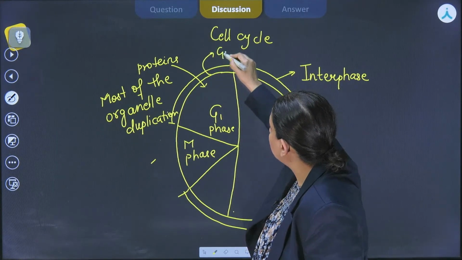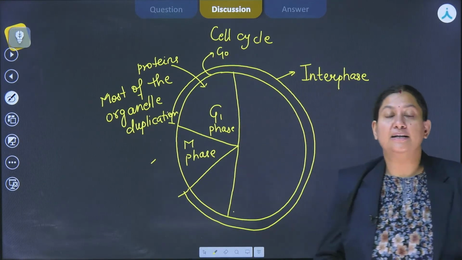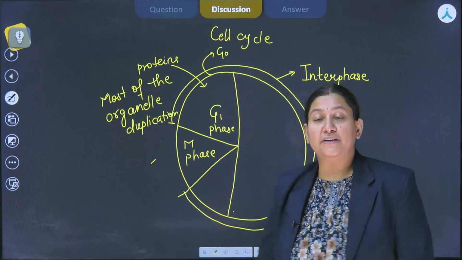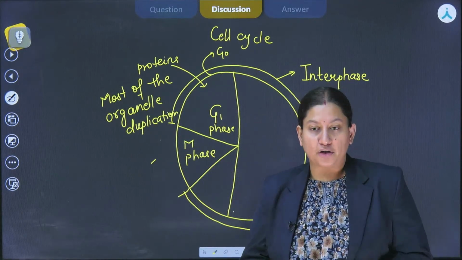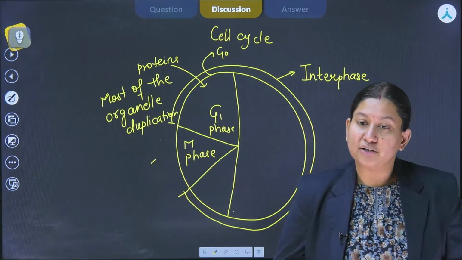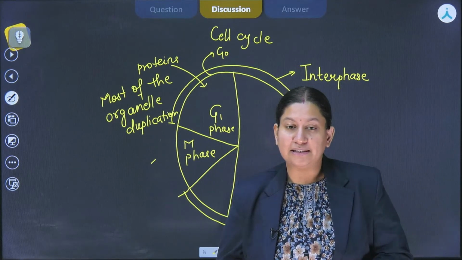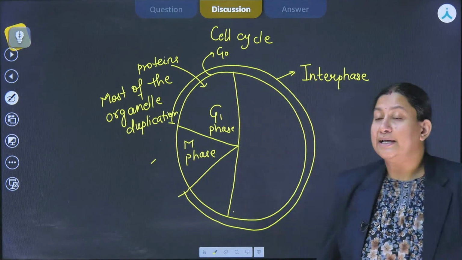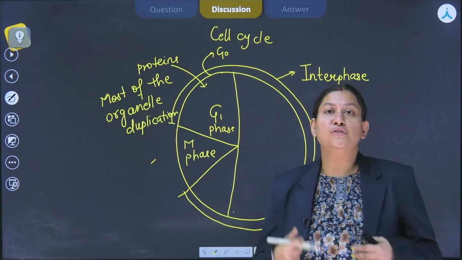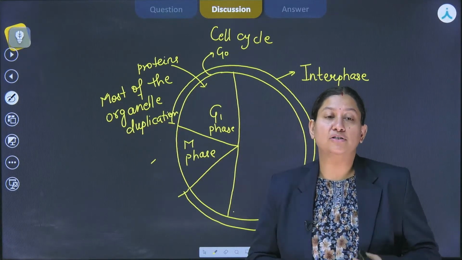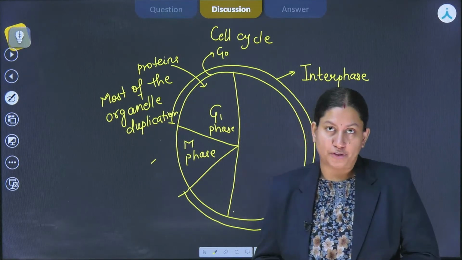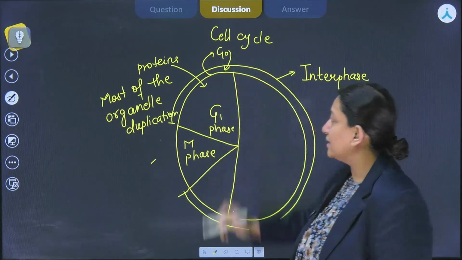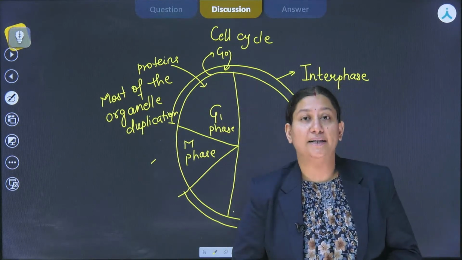then it will enter into G0 phase, that is also known as quiescent phase, right? So quiescent phase is the phase in which the cell is going to perform its function. Plant cells undergo quiescent stage in the cell cycle, and this gives them the property of dedifferentiation and redifferentiation. See, G0 is the phase where the differentiation is going to occur, because now the cell is being destined to perform certain function. If the cell is undergoing dedifferentiation, then it is getting back into the cell cycle in the G1 phase so that it could perform all the other activities.